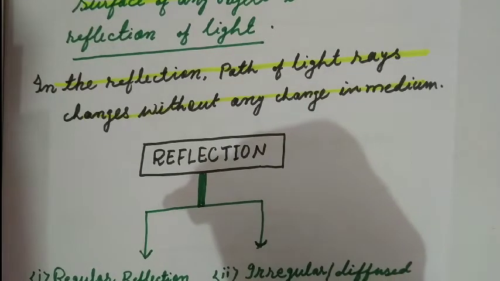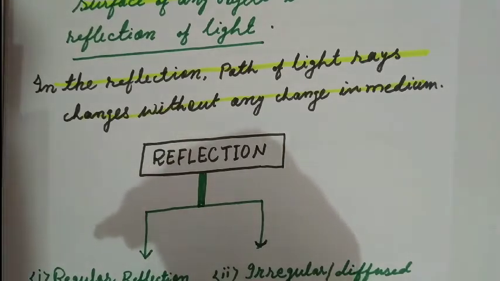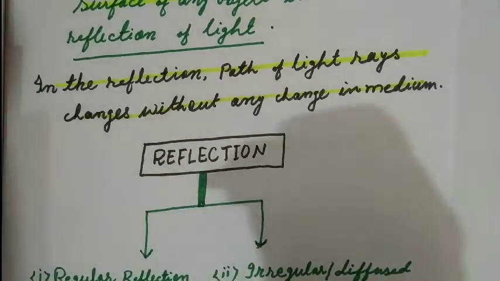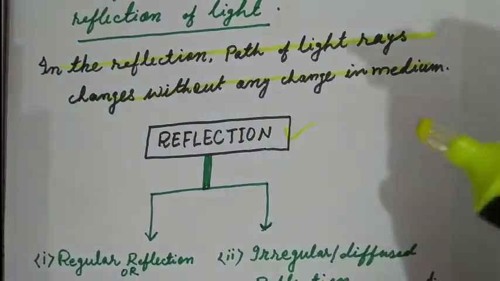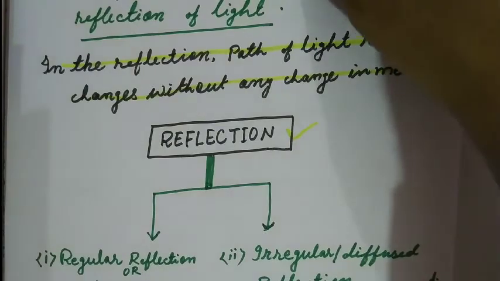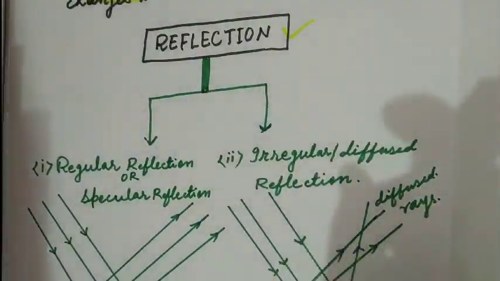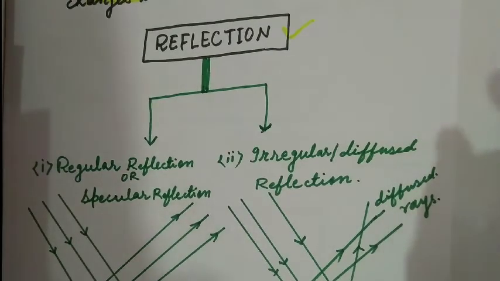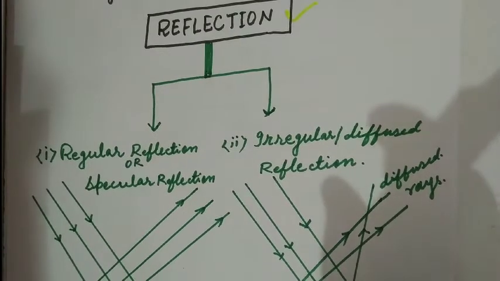So the bouncing back of light, the returning of light rays into the same medium after striking any object, is called reflection of light. What types of reflection of light are there? Reflection is of two types: regular reflection as well as irregular reflection. We will discuss one by one.